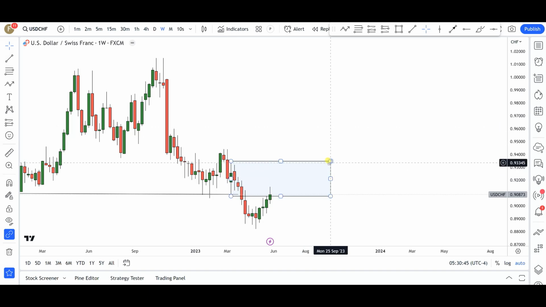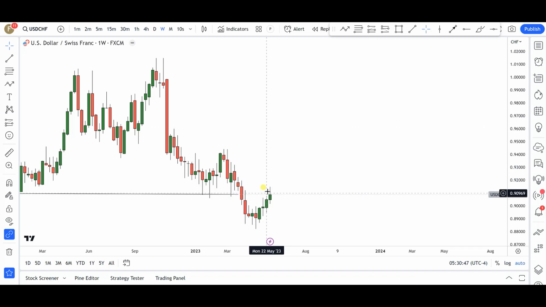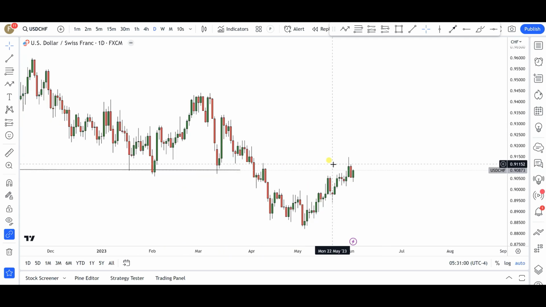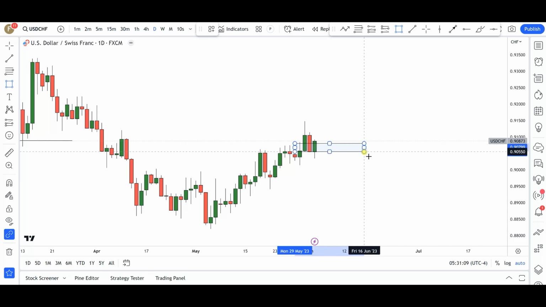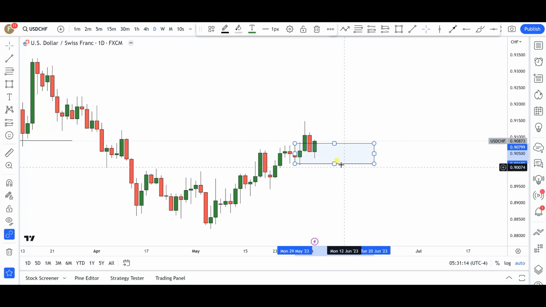Now, again, this supply zone is a very large one, so I'm not so keen on this particular supply zone, and I just wanted to point out maybe the reason why you're going to be seeing significant rejections from the bears. Okay, all right, now if we take a look at the daily time frame, well, quite an ugly chart, to be honest with you. Not much here. Yes, we do have this particular zone around here, and we do have this zone around here, but not much has happened. So my story is still the same, just like in the other.